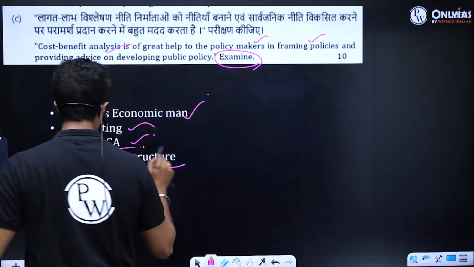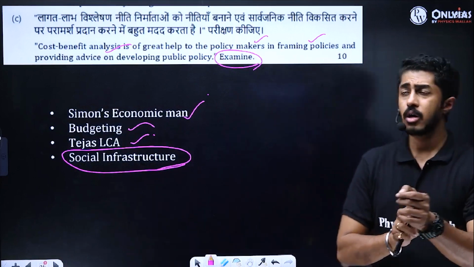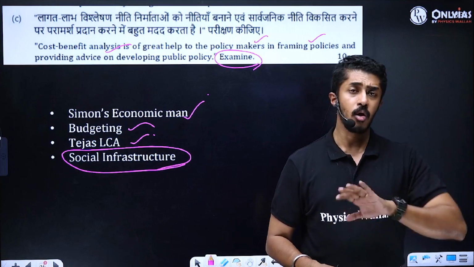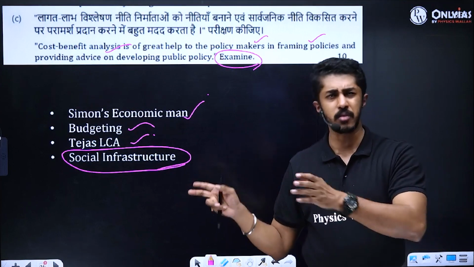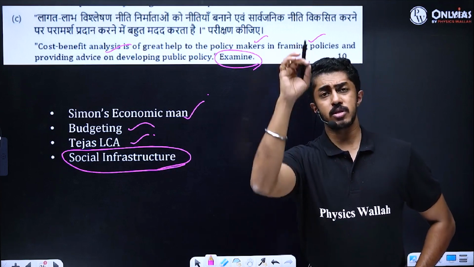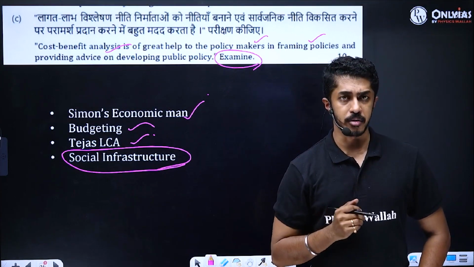I agree, in the initial part, we had already mentioned social infrastructure, correct? So you can mention here, instead of social infrastructure, either subsidies or freebies, whatever. The point I wanted to stress here is this is where reading the question paper completely once is important.